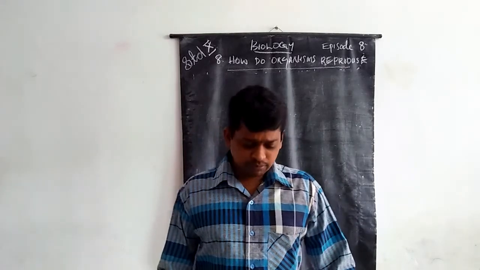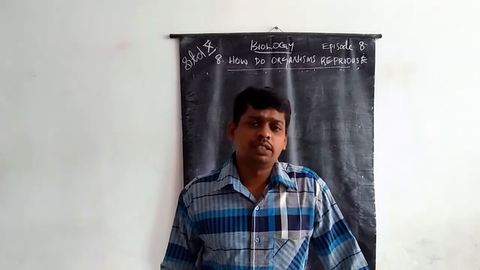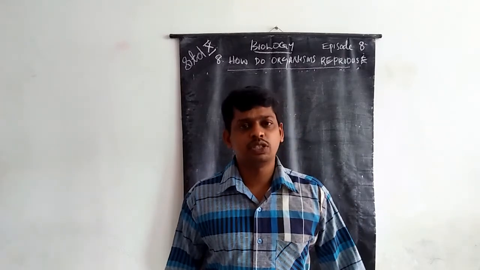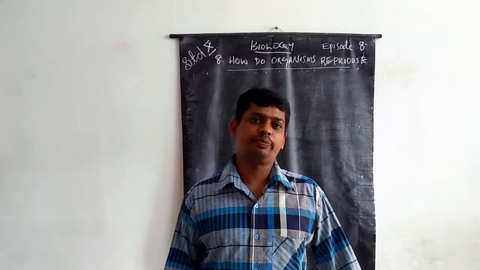Before this, we already learned about the asexual reproduction methods.